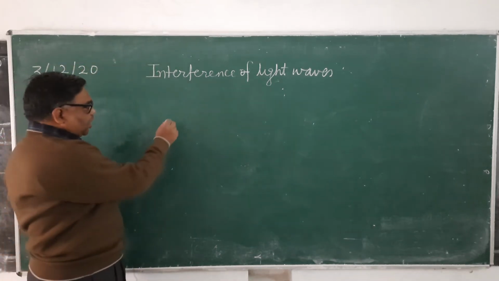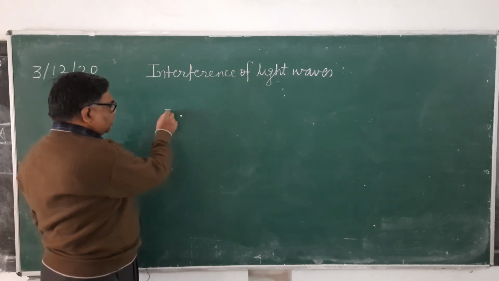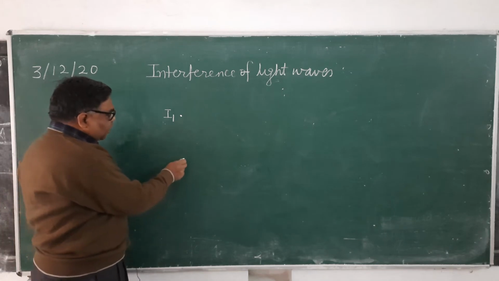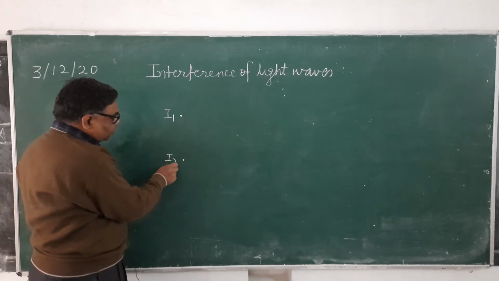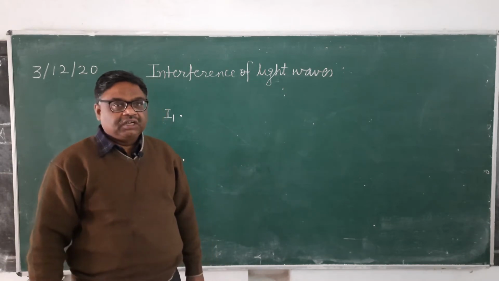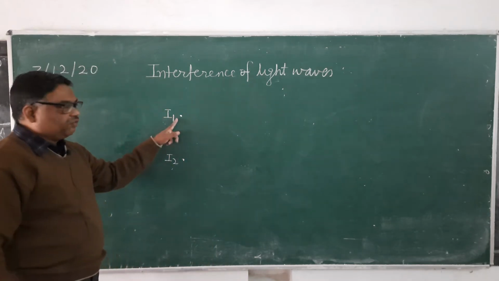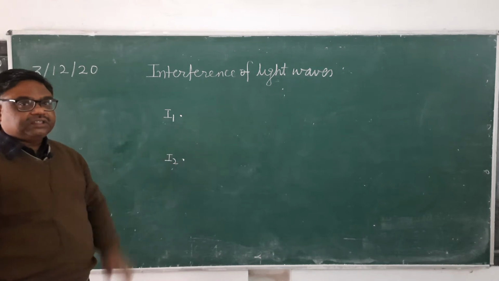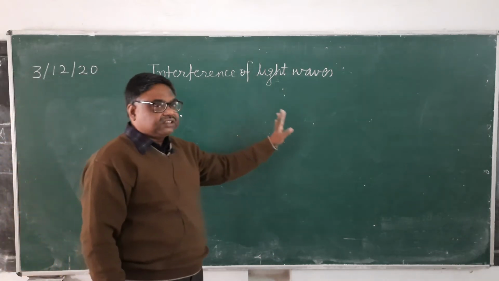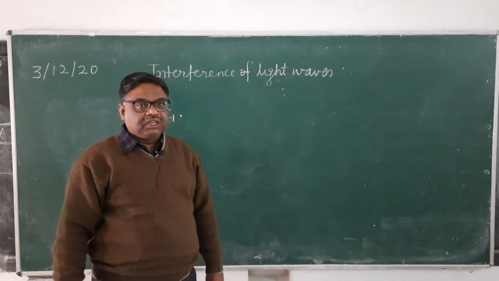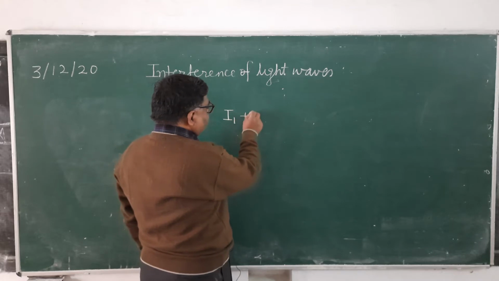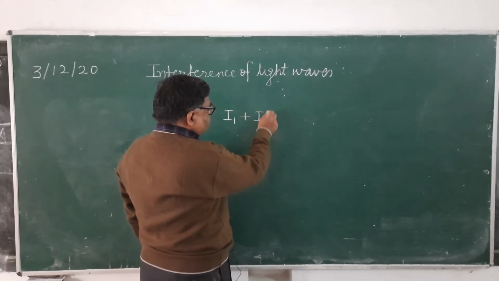Suppose there are two light sources. One is emitting the light wave of intensity I1 and the other is emitting the light wave of intensity I2. For example, in this room there are two tube lights. One is emitting light waves of intensity I1 and the other is emitting light waves of intensity I2. Then what will be the intensity at various points? It should be I1 plus I2 everywhere. It's clear?